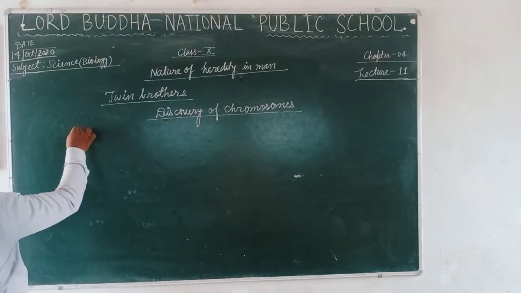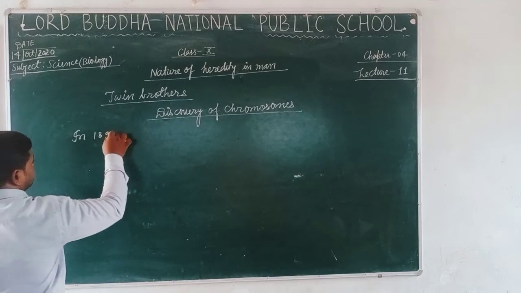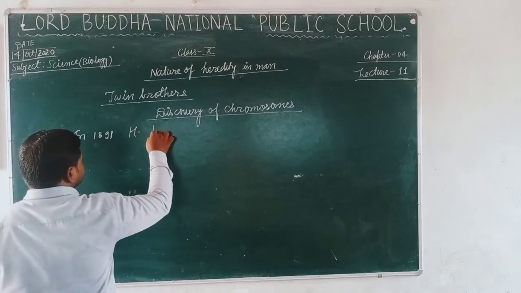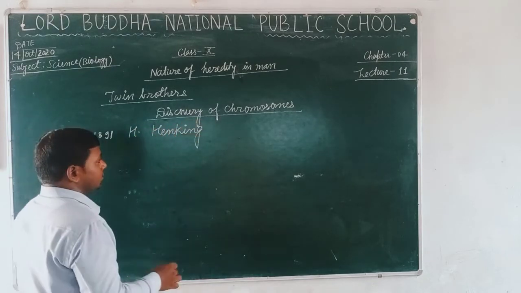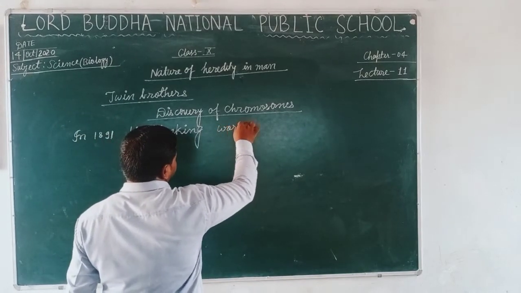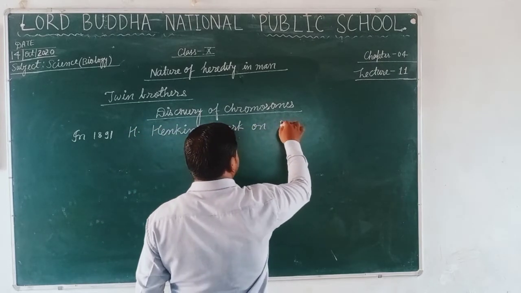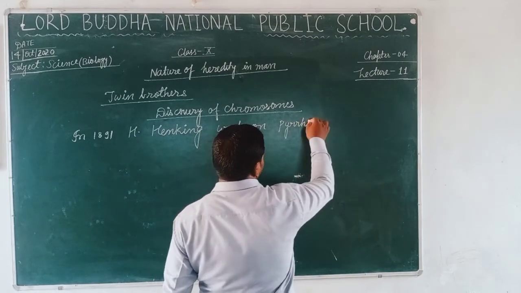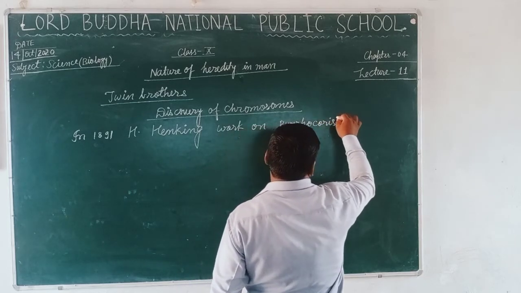Students, at first in 1891, H. Henking was the biologist who worked on the Pyrrhocoris insect.